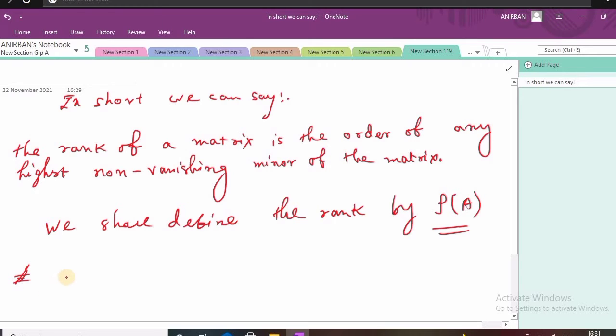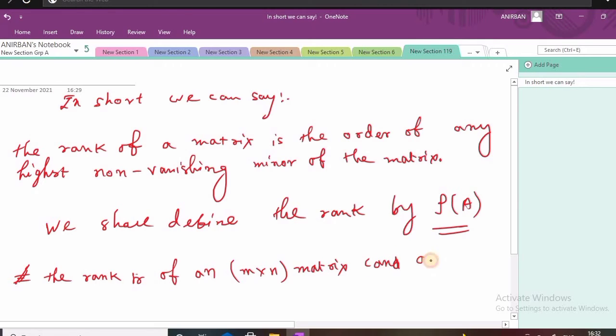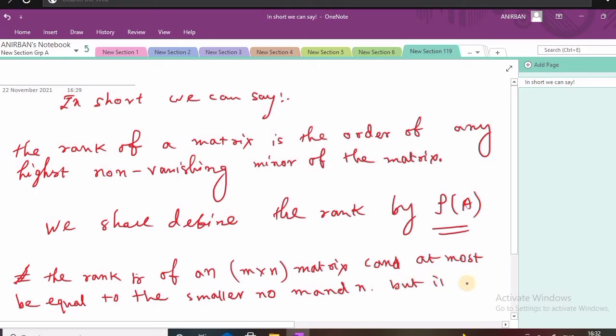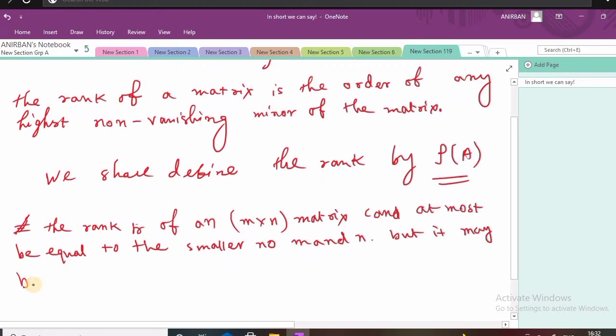and there is an important property, that is the rank R of an m cross n matrix can at most be equal to the smaller number of m and n, but it may be less.